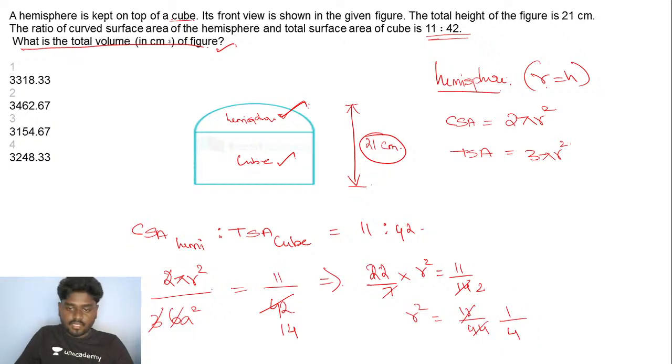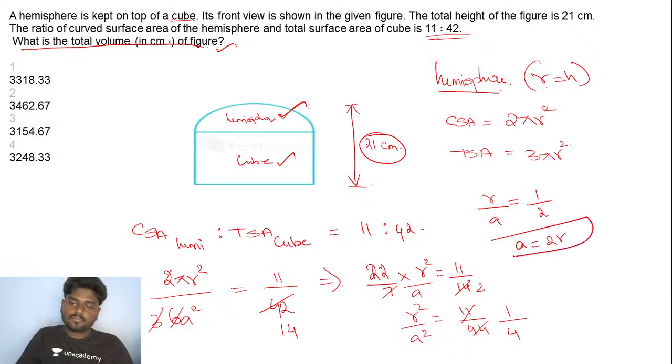So a square is here, no? So you have 22 by 7 r square by a square, so r square by a square is 1 by 4. If you apply the square root, you'll get r by a is equal to 1 by 2, such that the value of a is equal to 2r. So from this, I found that the side of the cube is twice the radius of the hemisphere.